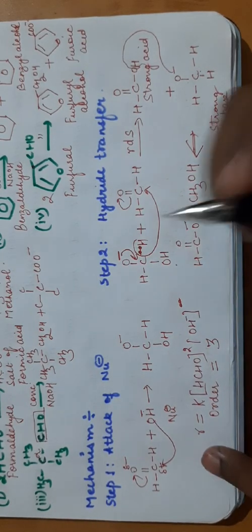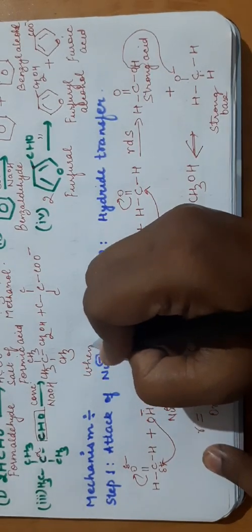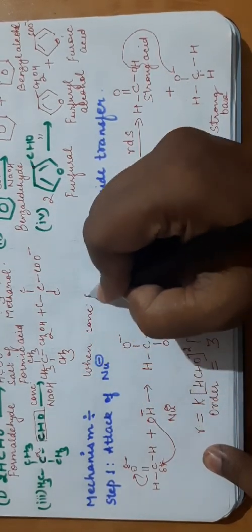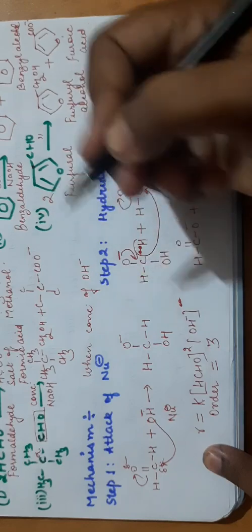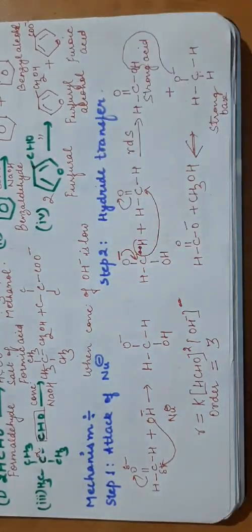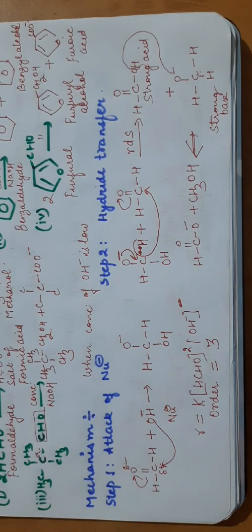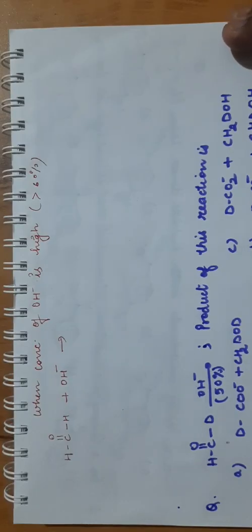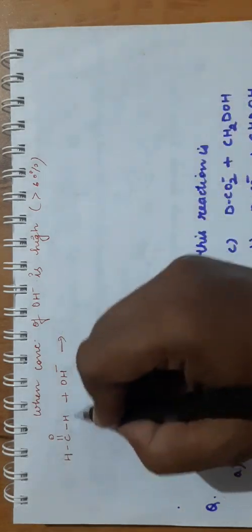This is a case when the concentration of OH is low. This is a step, a mechanism, when the concentration is low, meaning it is less than 40%. But when the concentration of OH is high, above 60%, then there is another route that is followed. Let us discuss that route. Okay students, when the concentration of OH is higher than 60%, what happens?